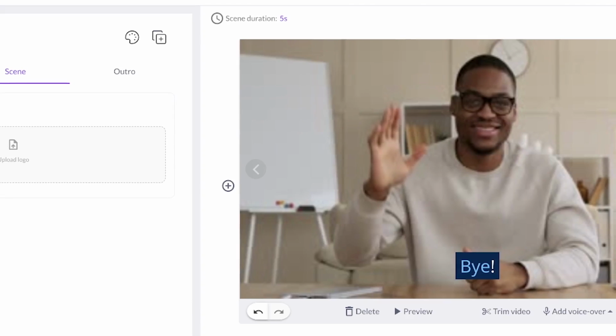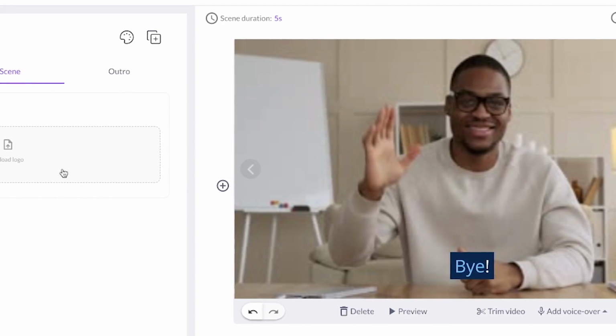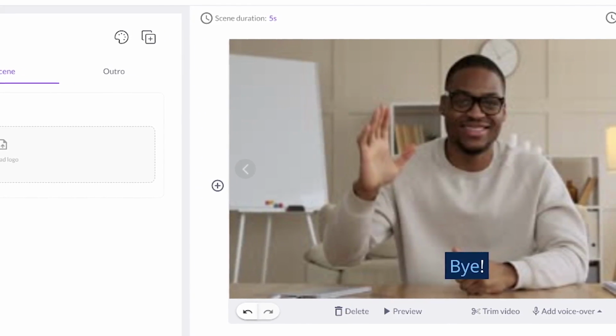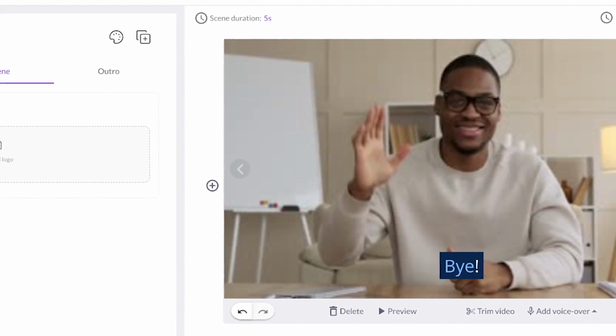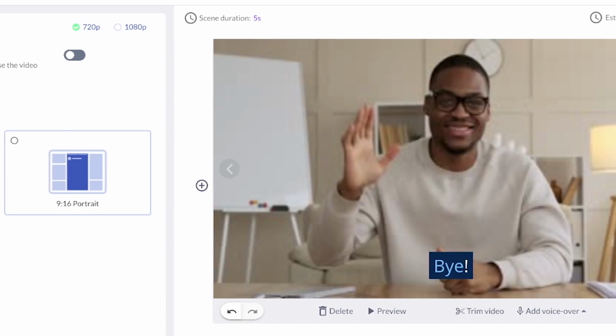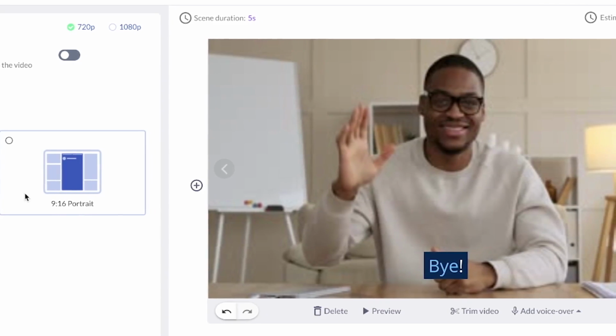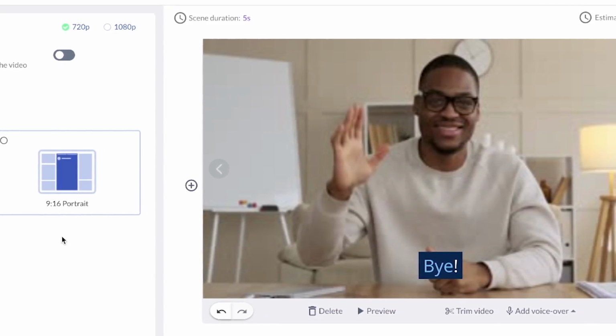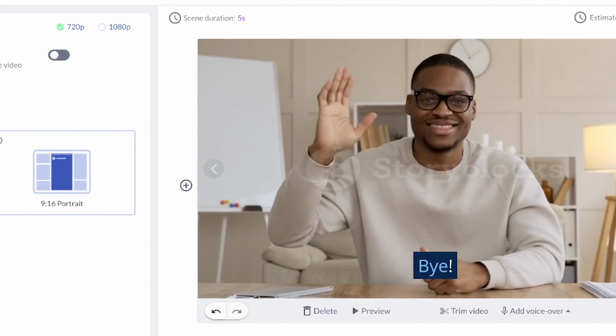If you want to add a scene logo also, you can just click to import a scene logo. So through the video, you'll be able to have your logo at the top over here. And then down here, you have the format. The format is usually 16:9. You can go by 9:16, which is portrait, or 1:1. We've already explained all that.